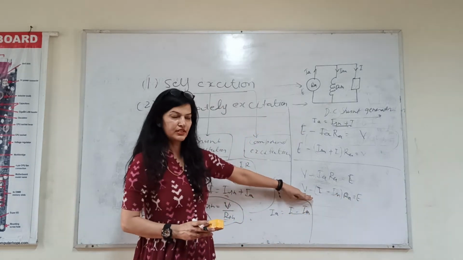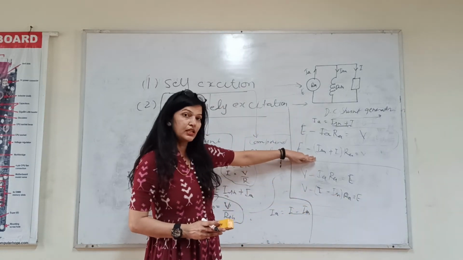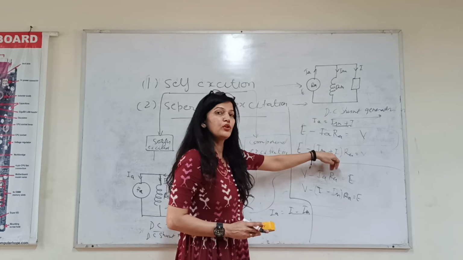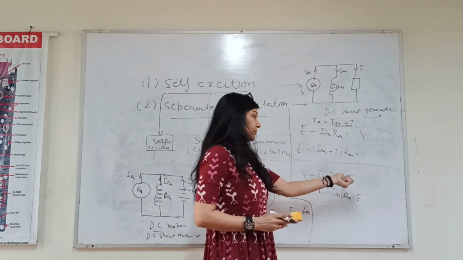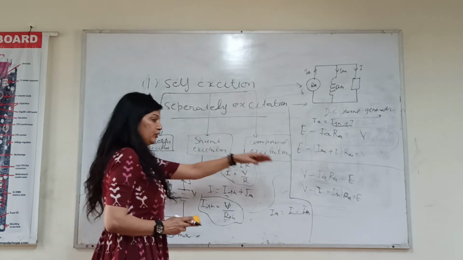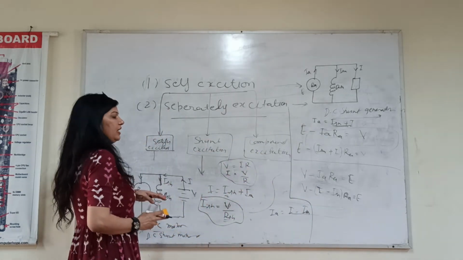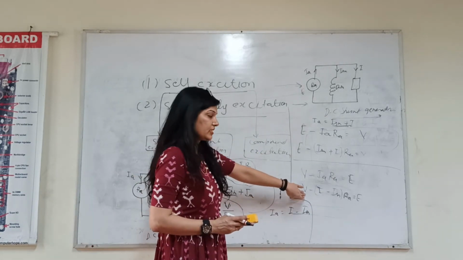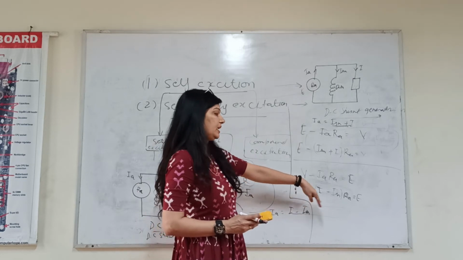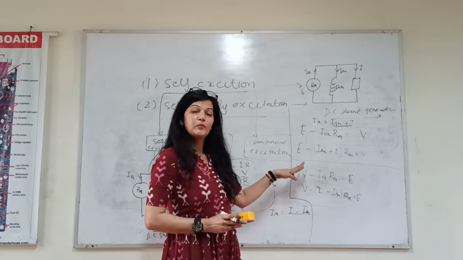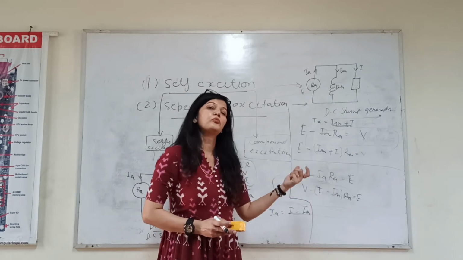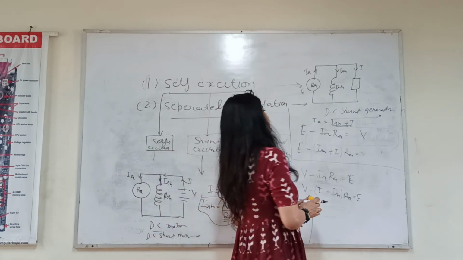You can see the difference. Generator में you reduce the voltage drop from EMF induced and then you will get the voltage supply. But in case of motor, you reduce the voltage drop from these windings from the given voltage supply, and then you get the EMF induced. This is the main difference between the EMF equation of motor and generator.